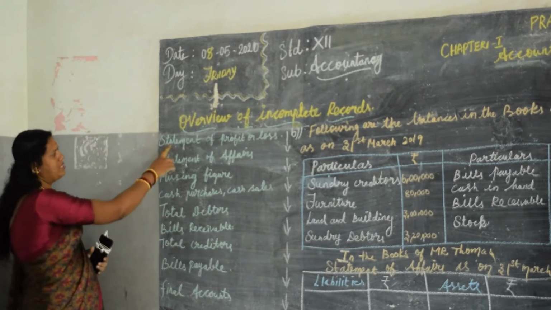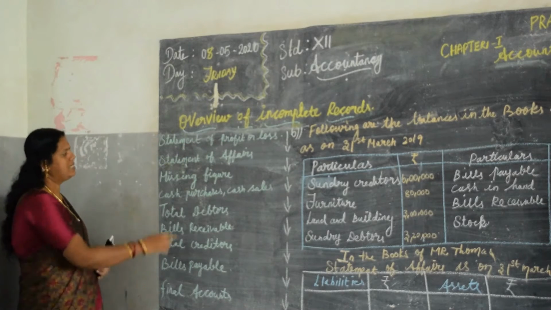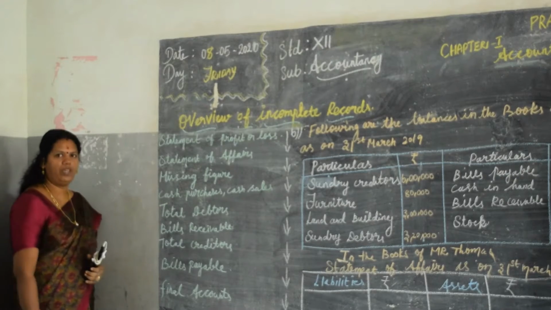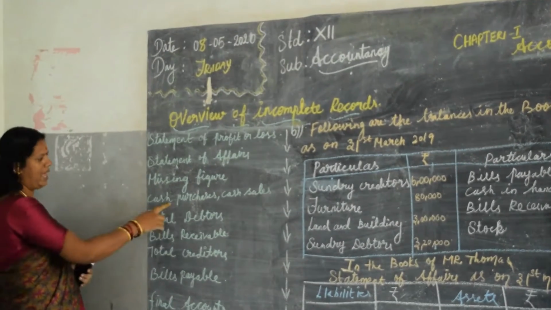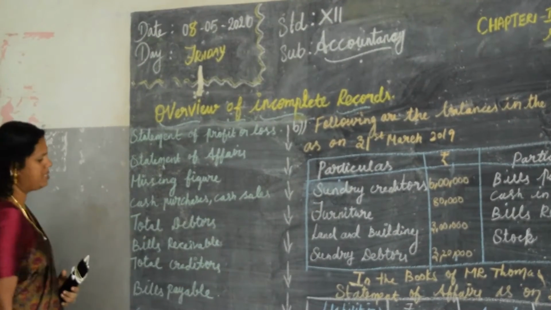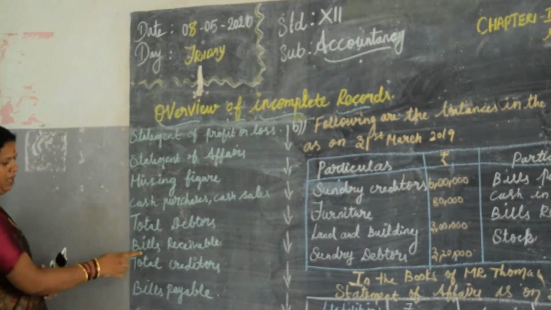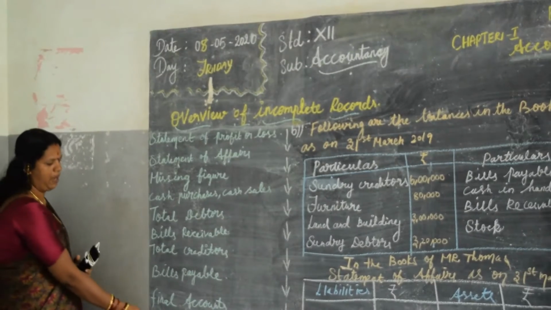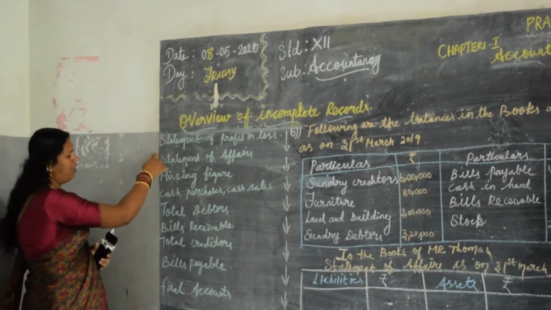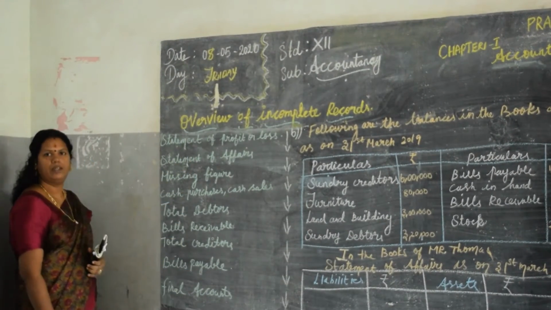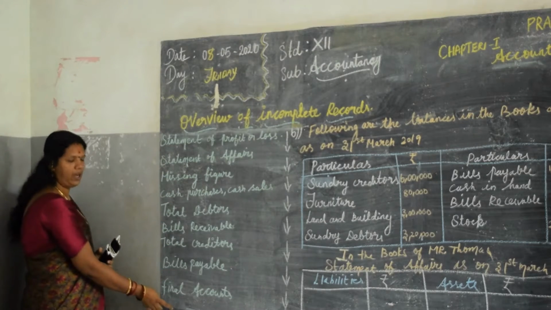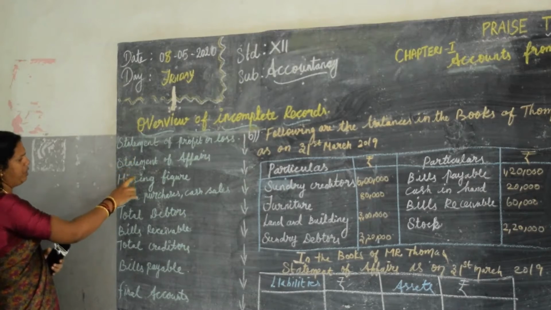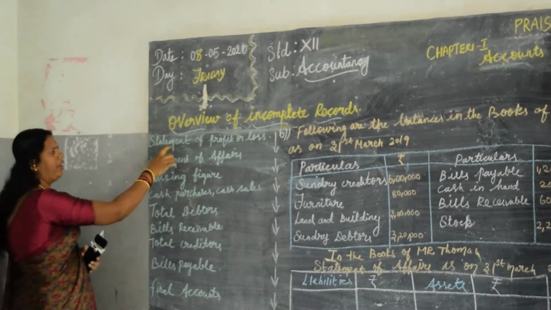First one is statement of profit or loss, second one is statement of affairs, and third is missing figure. In the missing figure, we have to find out the cash purchases and cash sales, total debtors, bills receivable, total creditors, bills payable and final accounts. After finding out all these things, with these values we can find out final accounts. Now I am going to say each and everything for what purpose we are finding this out.